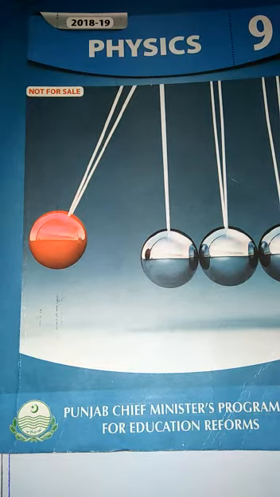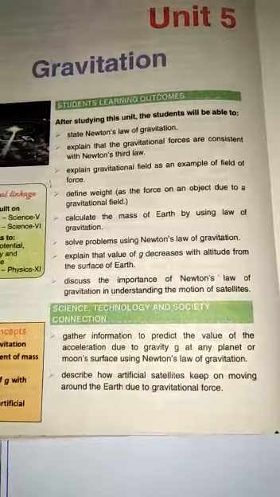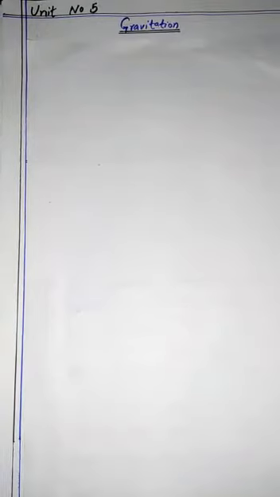Today we will start chapter number 5, and the name of chapter number 5 is gravitation. Okay, we will start with some background information. We will discuss how the idea of gravitation flashed in their minds and so on. There is some useful information.